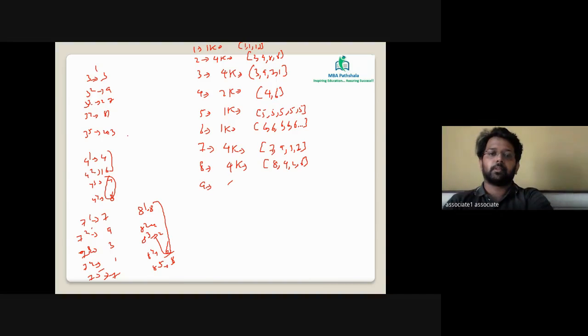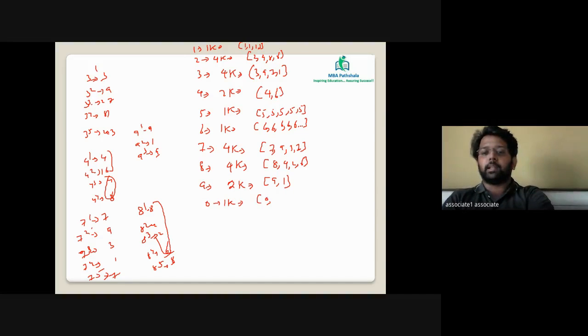9. 9 raised to 1 is 9. 9 square is 81. 9 cube is also going to end in 9. So 9 has a cyclicity of 2K, where there are only two values, 9 and 1. And 0 will have 1K. Again, all the values are 0, 0, 0, and 0.